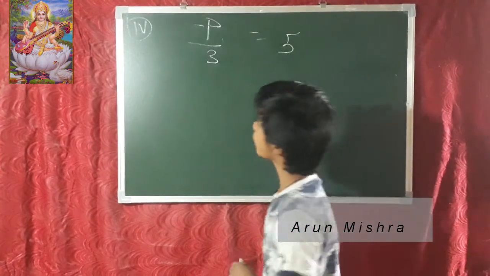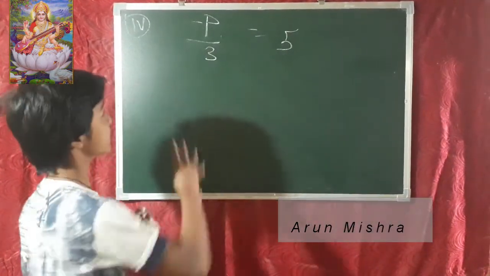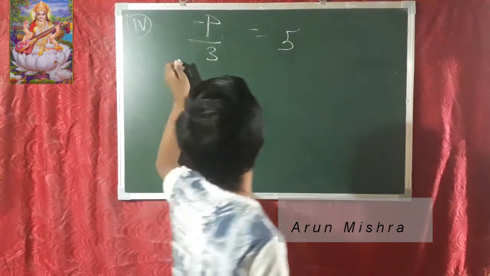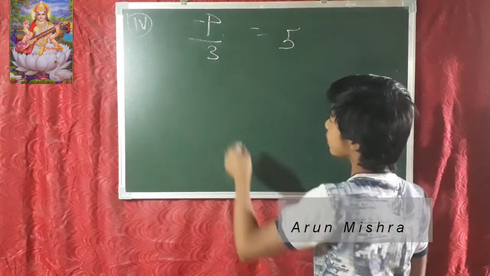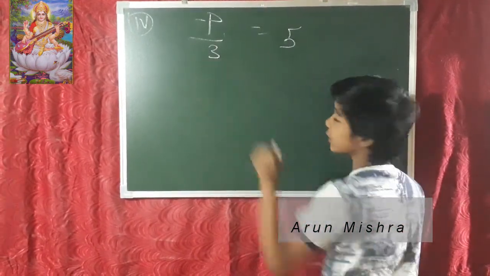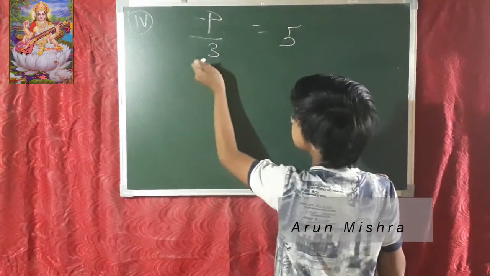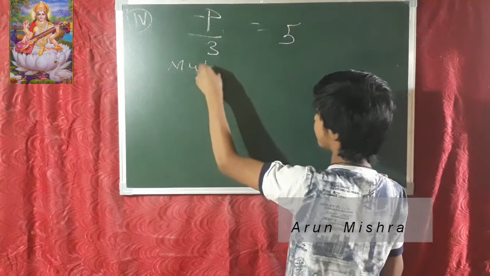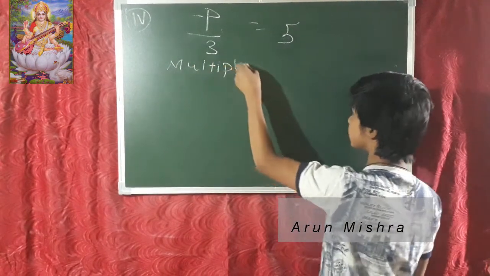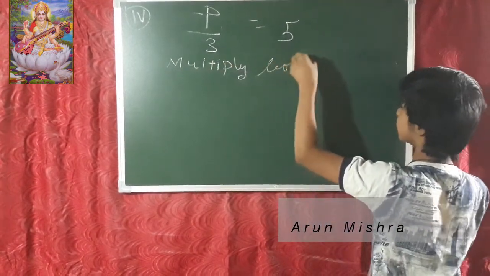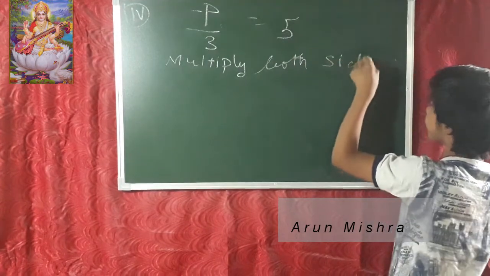So friends, now we are starting the fourth question. The third question is of that type only, so I am starting with this one, because here the minus side was not given, so I think I should solve the question. P minus P upon 3 is equal to 5. Multiply both sides by 3.